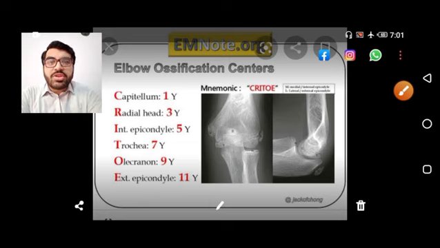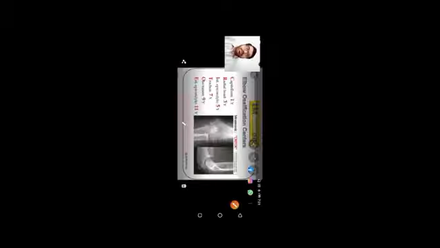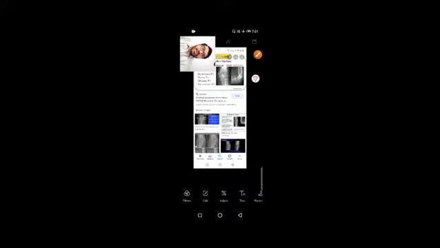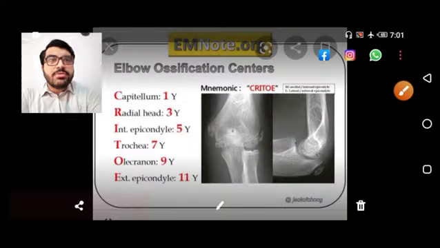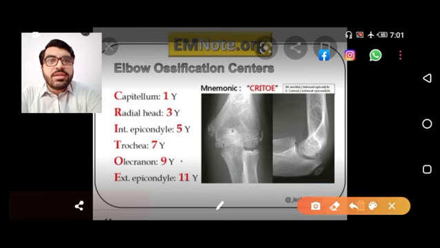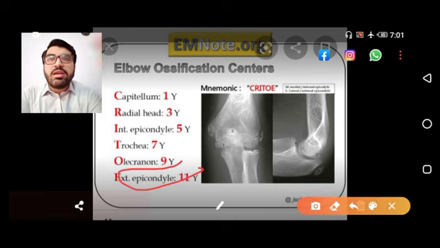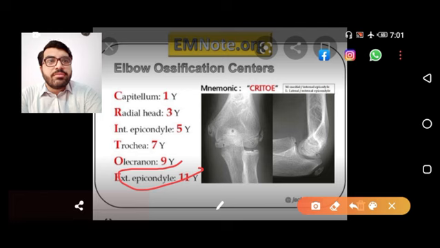So over here the scenario was that of 11 years. So in 11 year, that is given over here. So for 11 year, that is external epicondyle or lateral epicondyle. So the option D was correct.